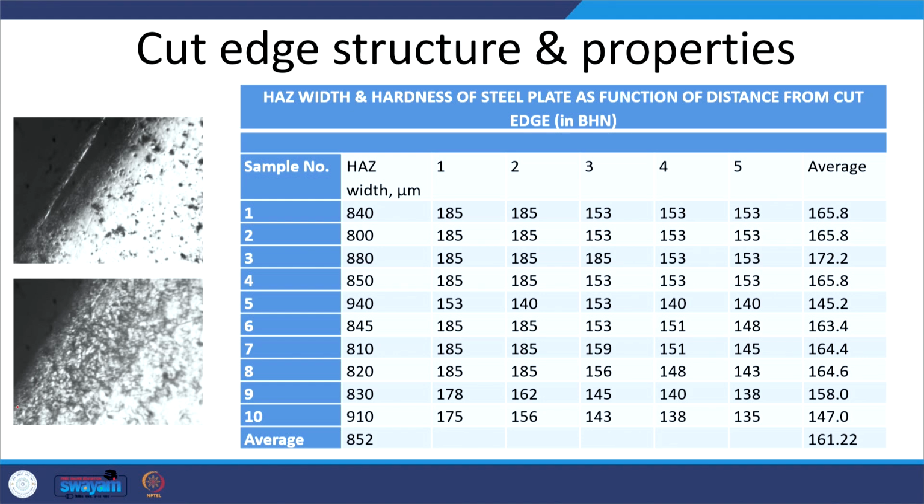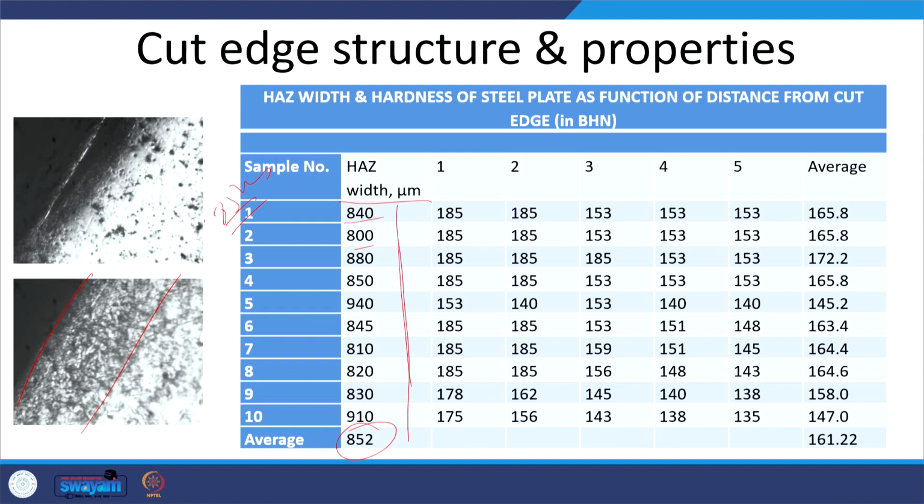The zone next to the cut edge experiences many metallurgical changes, and the width of the heat affected zone, the distance up to which the changes in structure and properties take place, comes out to be around 840, 800 micrometer. On an average this width is 852 micrometer, like 0.85 mm or so. That is what we can see.